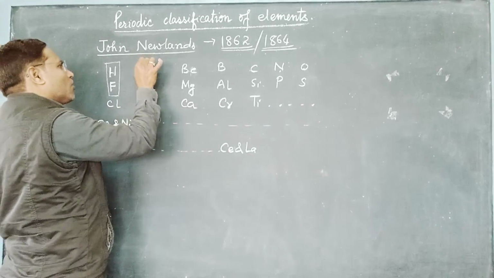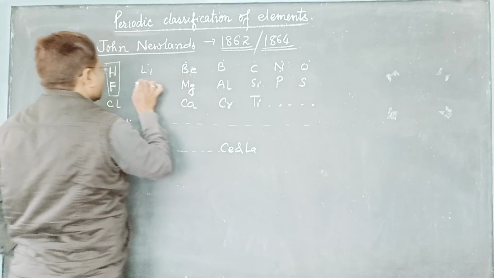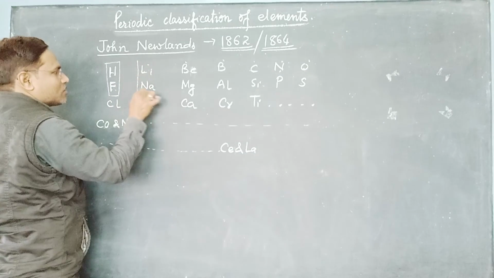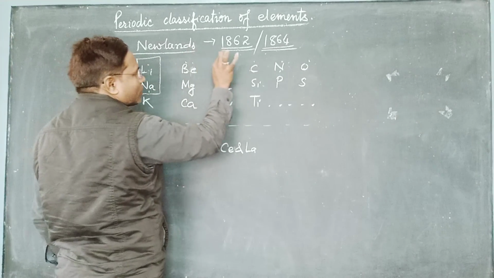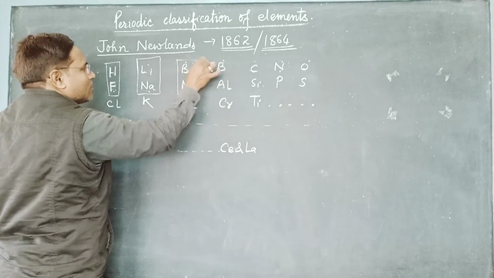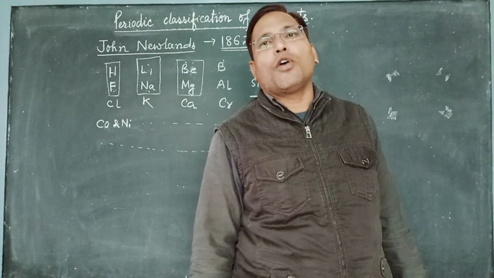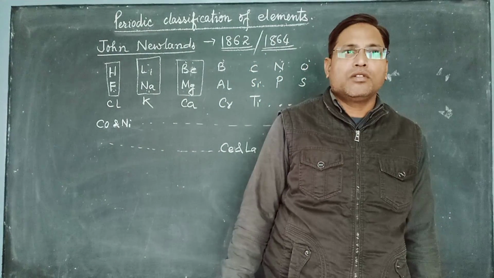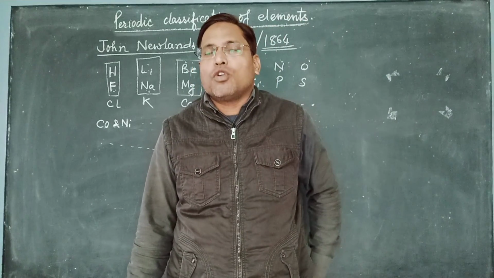Now again we start counting from here: 1, 2, 3, 4, 5, 6, 7, 8. So these two will be similar in properties. Again we start counting from here: 1, 2, 3, 4, 5, 6, 7, 8. In this way we will see that the property of every 8th element will be similar, as was told by John Newlands.